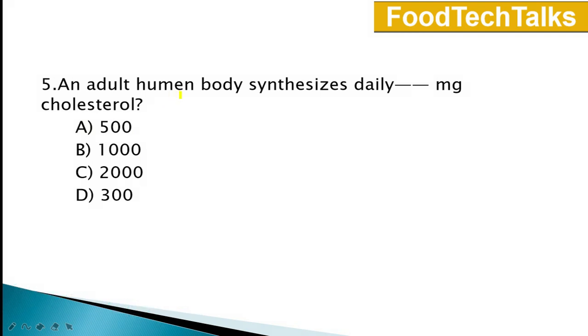Fifth question. An adult human body synthesizes daily dash milligram of cholesterol. Options are A. 500, B. 2000, C 2000 and D is 300. Answer is option C 2000. 2000 mg of cholesterol is synthesized by body daily.